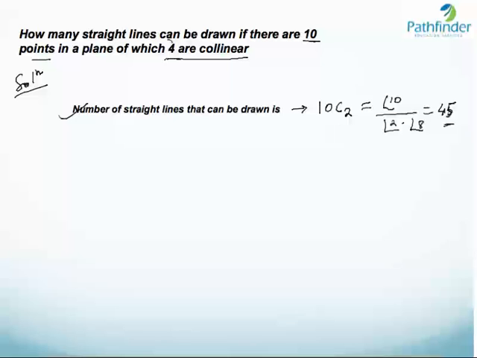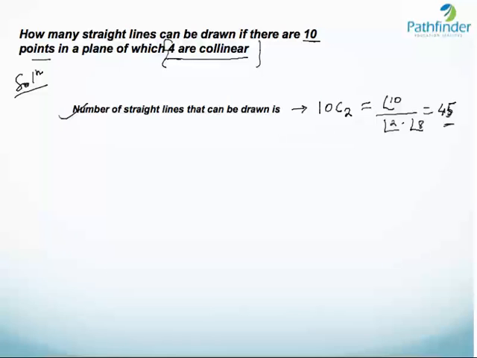But we are also told that 4 points are collinear. Now what impact will this have on the question? Obviously, if 4 points are collinear, these 4 points will not be able to draw 4C2 lines because they are all in the same straight line.